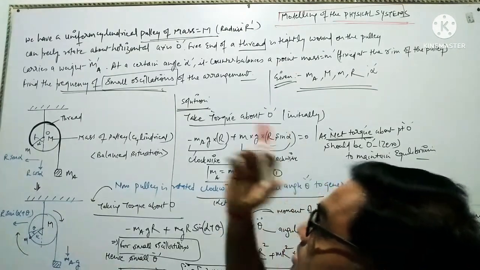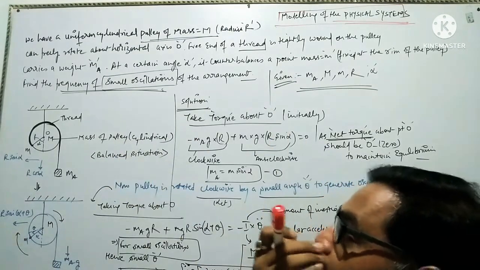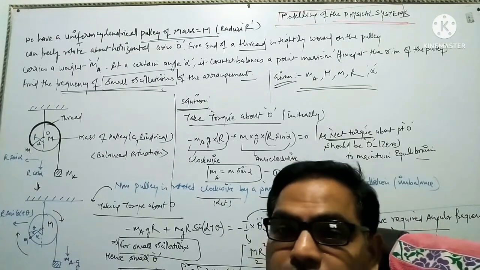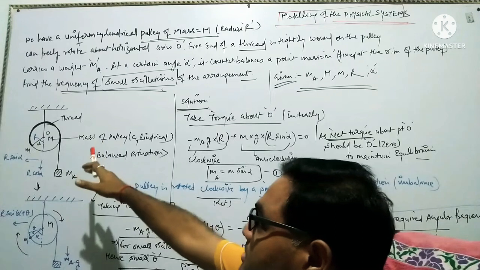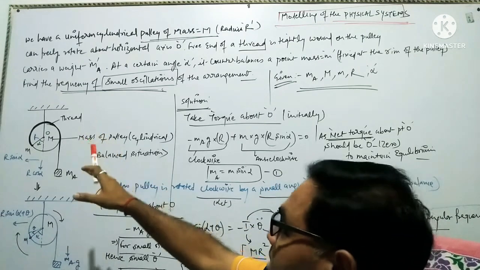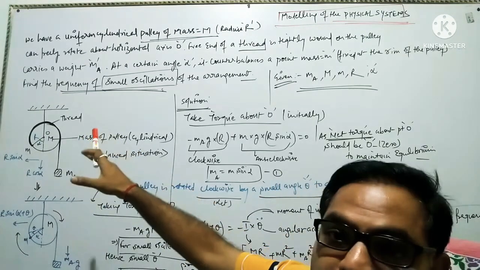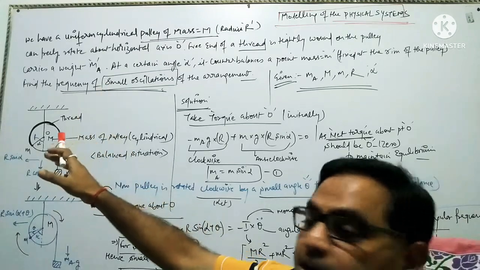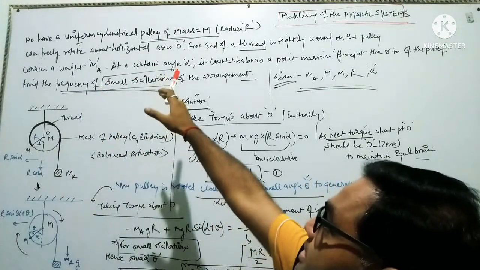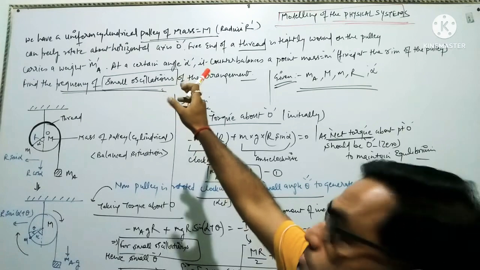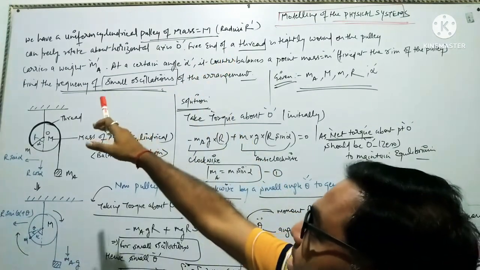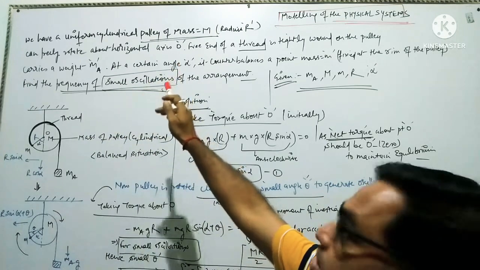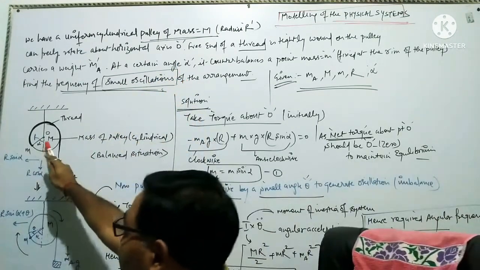The question is on the basis of a pulley. The pulley has a certain mass m. This is a cylindrical pulley, a uniform cylindrical pulley. The question states that we have a uniform cylindrical pulley of mass M and radius r, which can freely rotate about a horizontal axis O. This is the horizontal axis O.